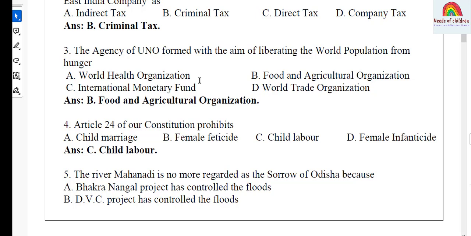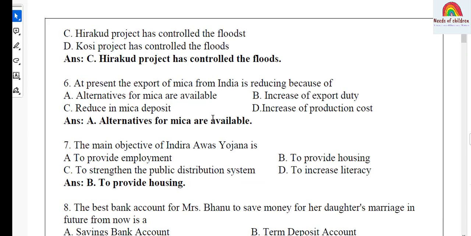The question: the river Mahanadi is no more regarded as the sorrow of Odisha because: A, Bhakra Nangal project has controlled the floods, B, DVC project has controlled the floods, C, Hirakud project has controlled the floods, D, Kosi project has controlled the floods. The answer is option C, Hirakud project has controlled the floods. So next question is from Geography, India minerals and power resources.